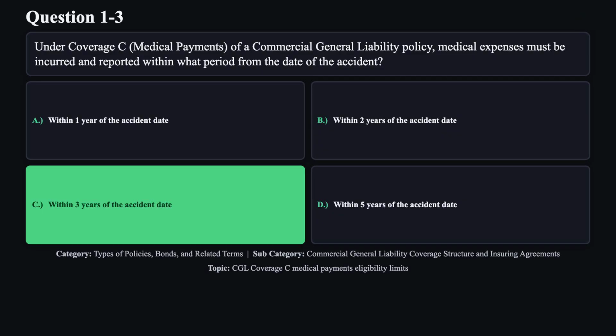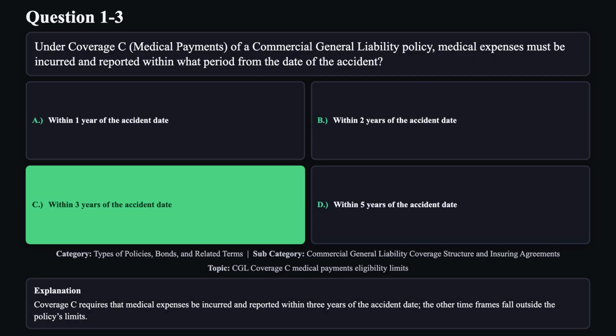The correct answer is C. Coverage C requires that medical expenses be incurred and reported within 3 years of the accident date. The other timeframes fall outside the policy's limits.